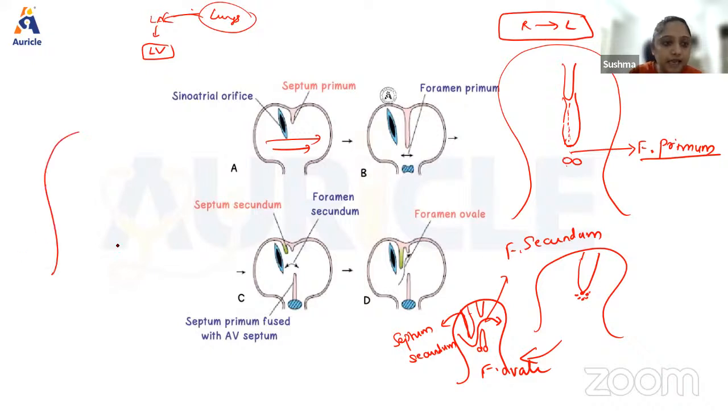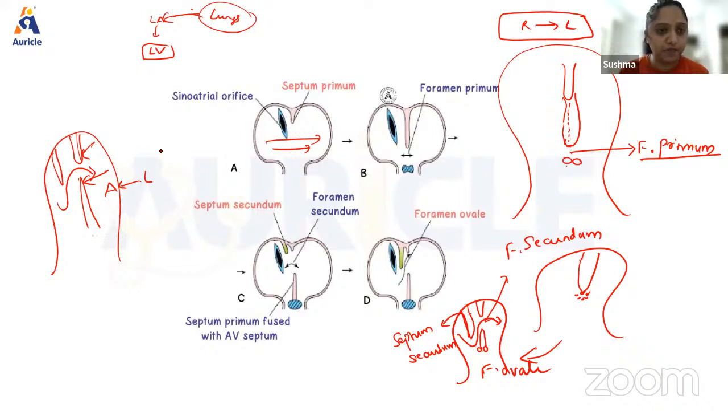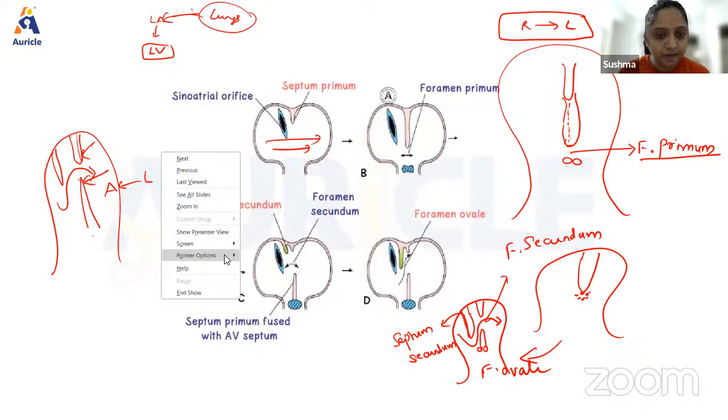Because the septum secundum is formed, there is no two-way movement of blood. Let us say this is the septum primum which is formed like this, and here I have the septum secundum, and the blood will have to move like this. The blood cannot enter from left to right atria, because these two septa are preventing it.